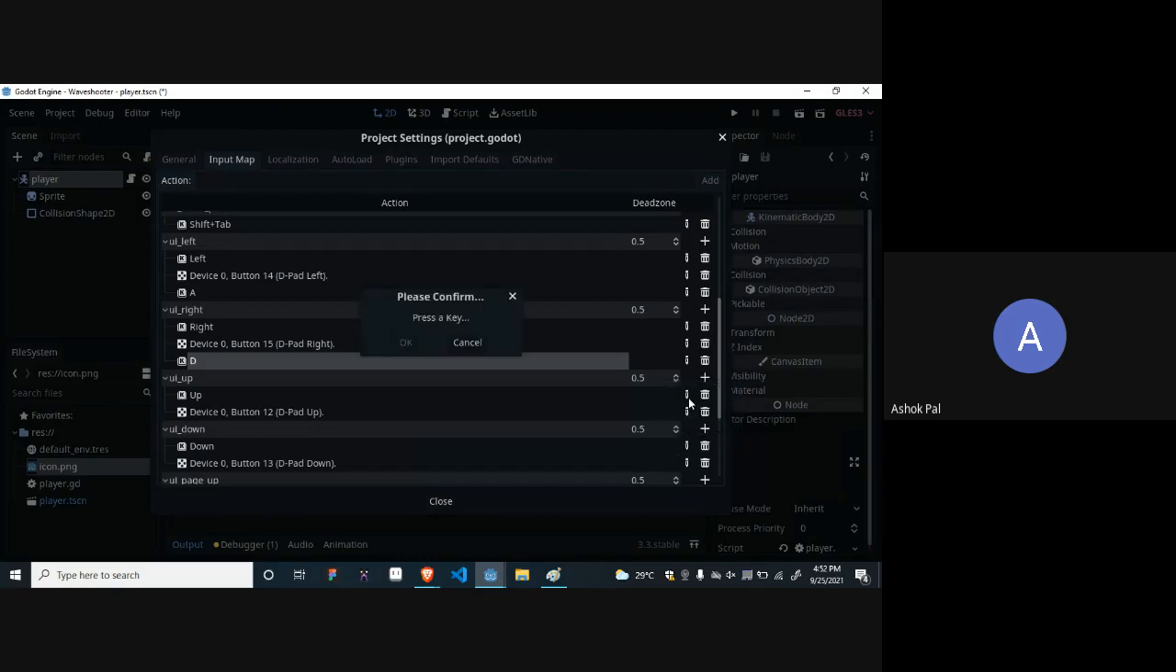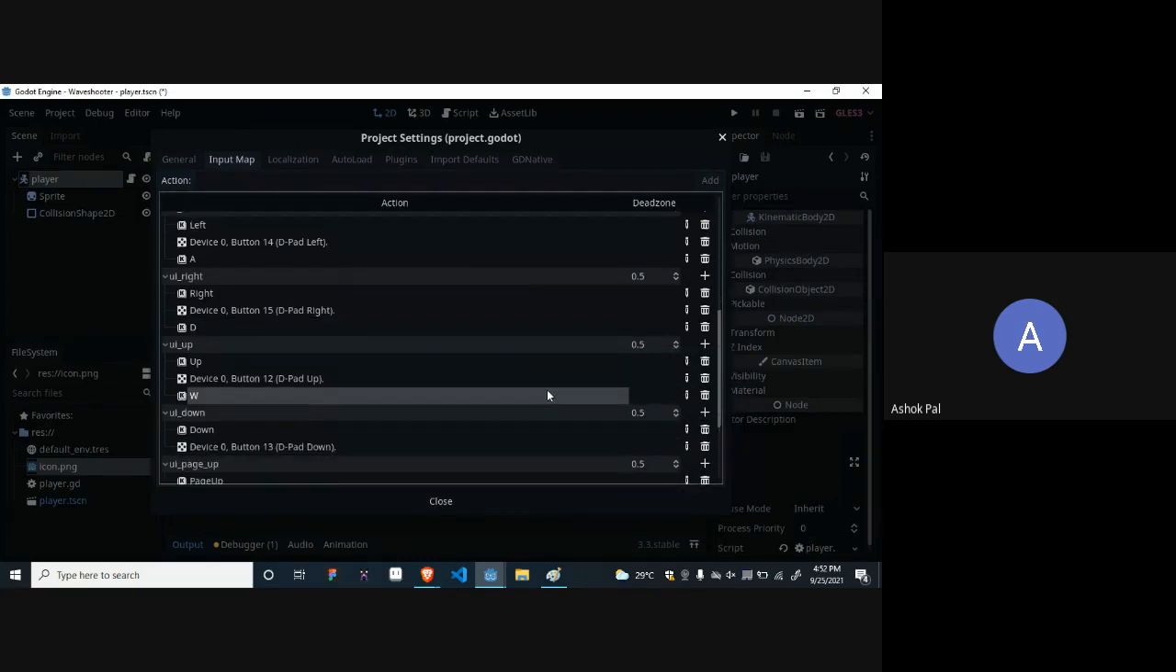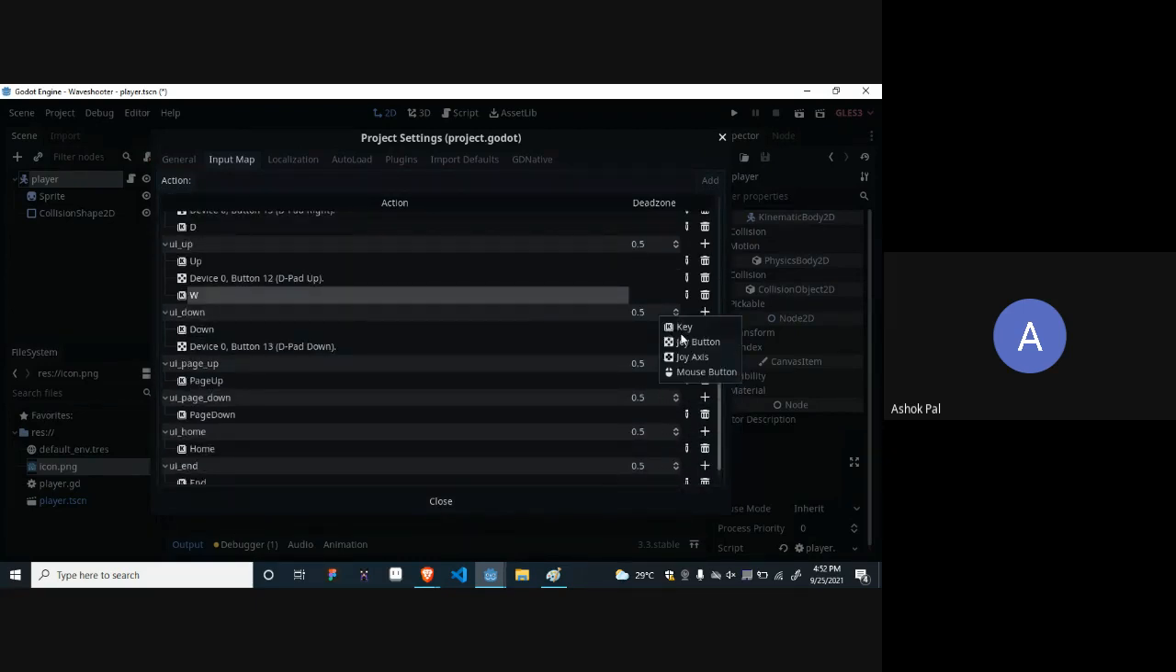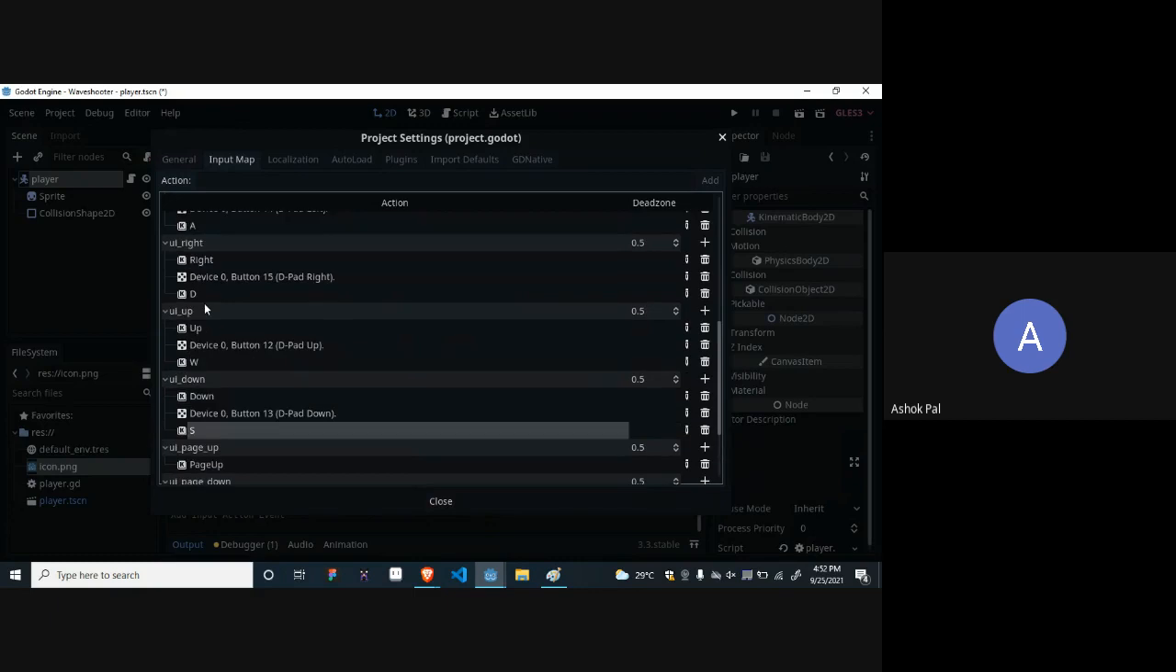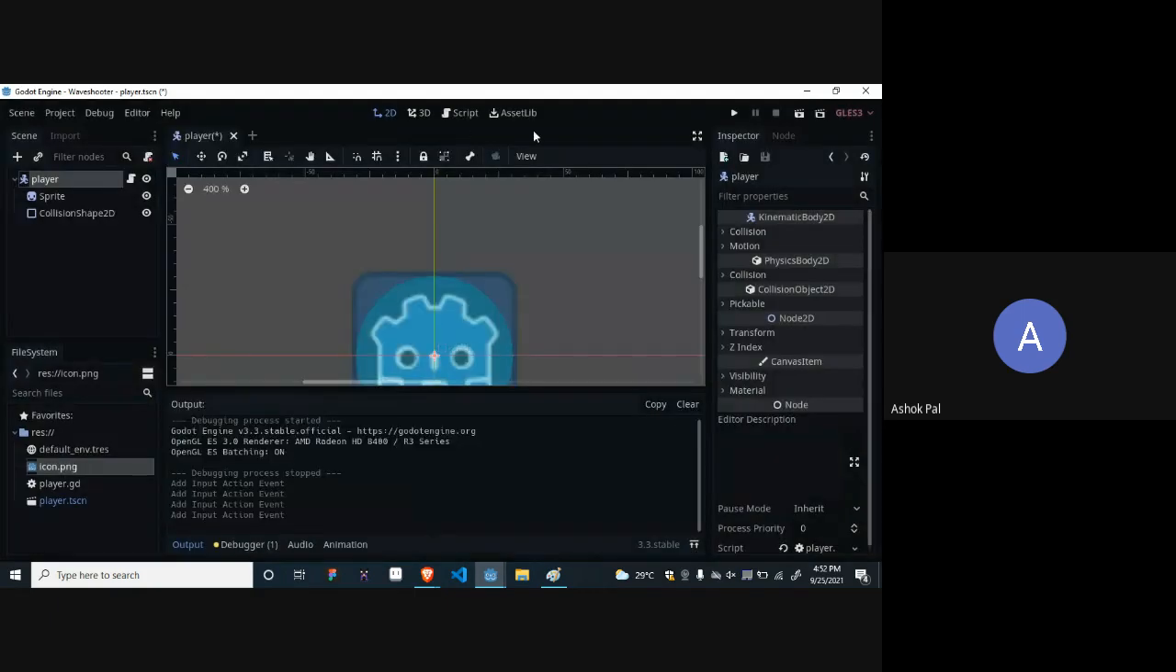For up, W. Okay. And finally for down, I want S. It has been mapped. You don't have to code it again. It is directly mapped to UI up down, and we have already written it inside the code. See.